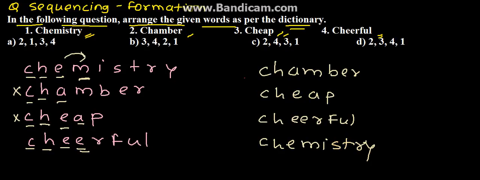Now if we see, chamber is at 2, cheap is at 3, cheerful is at 4th, and chemistry is at 1. Therefore 2, 3, 4, 1, that is option D is the solution for the given problem.